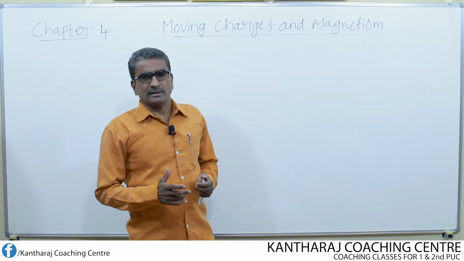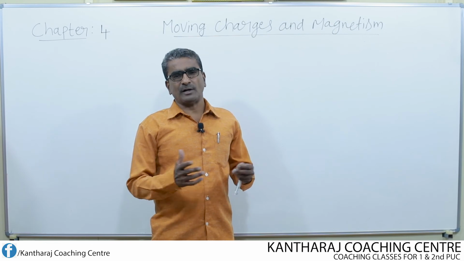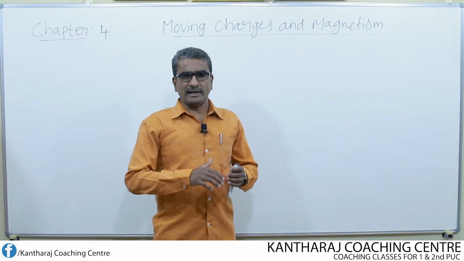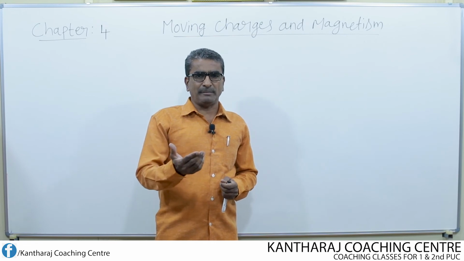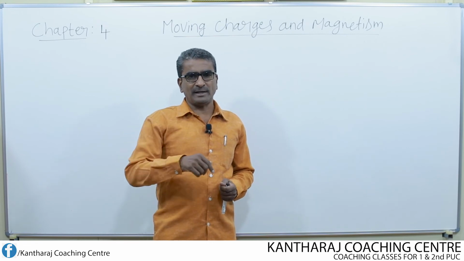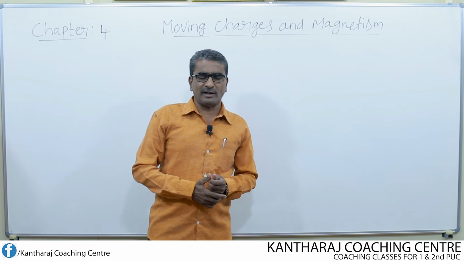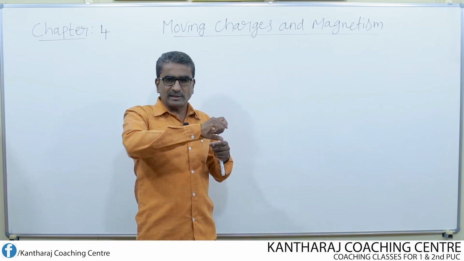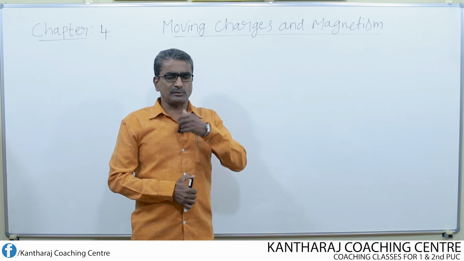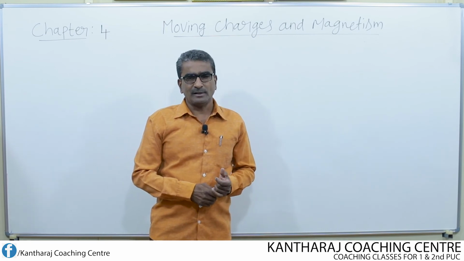We know that different types of coils, copper coils, can be prepared. For example, the coil can be prepared in a circular manner and we call that a circular coil, and we can even prepare a coil of wire in the form of a cylindrical tube, which is known as a solenoid.